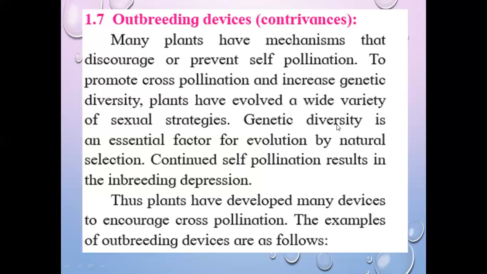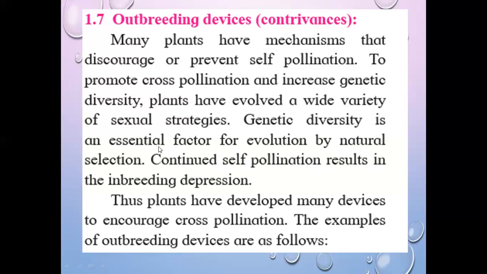When there is genetic diversity, only then is evolution possible. And when there is no genetic diversity, inbreeding depression takes place. What is inbreeding depression? It occurs in cases where there is repeated self-pollination. At that time a stage comes when there is no diversity. The organisms are very similar, with no diversity and repeatedness; that is called inbreeding depression. So the varieties are not high quality varieties.